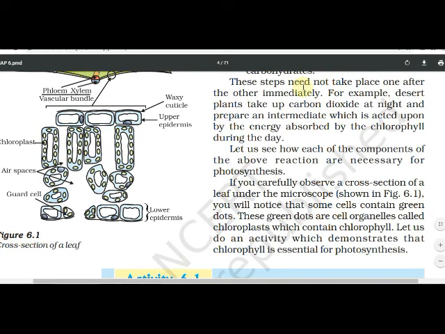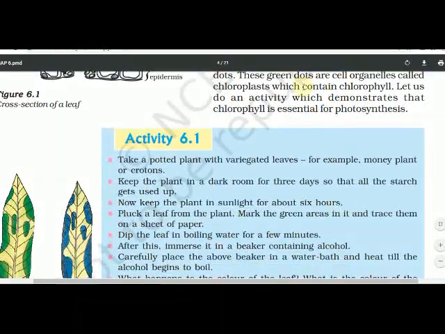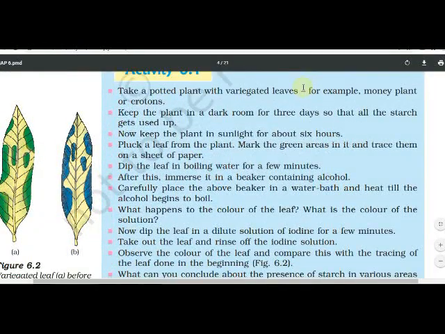If you carefully observe the cross section of a leaf under the microscope, you will notice that some cells contain green dots. These green dots are cell organelles called chloroplasts, which contain chlorophyll pigment. Let us do an activity which is essential for the photosynthesis process. Here the activity is given. Take a potted plant with variegated